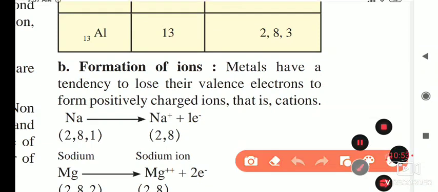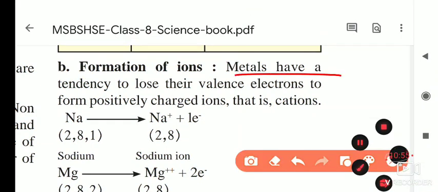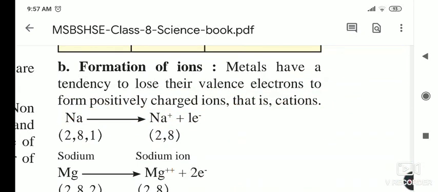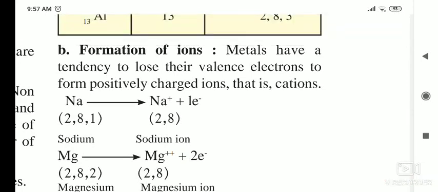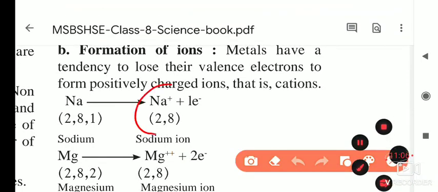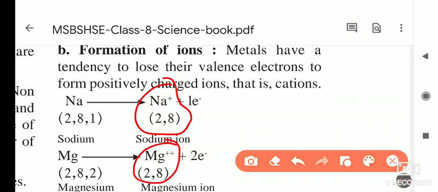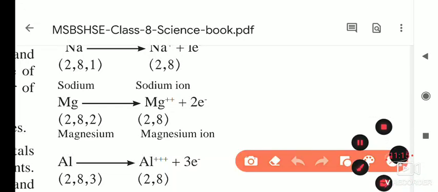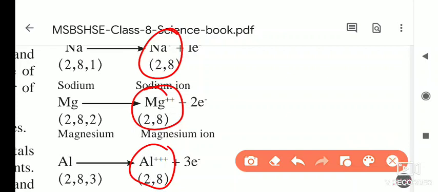Metals have a tendency, as we just saw, to lose their valence electrons to form positively charged ions, and those are cations. So it is called a cation. If you see the figures here, as I explained, sodium plus, magnesium plus and aluminum Al3 plus. This ion formation is the tendency of metals after donating the electrons, and these are called cations.